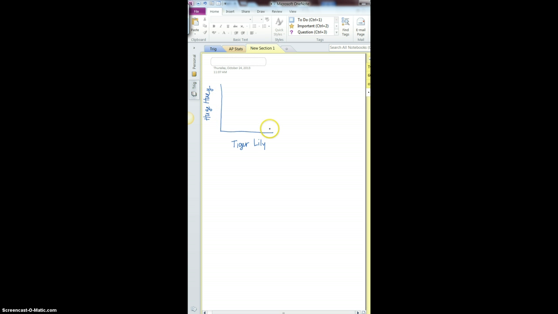And the furthest that Tiger Lily can go is 30. And the furthest that Huge Huey can go is 40. So we're going to have a rectangle for our sample space because it's okay for Tiger Lily to be 30 and Huge Huey to be 40 at the same time. All right, now in this case, their radios can only be 25 kilometers apart.